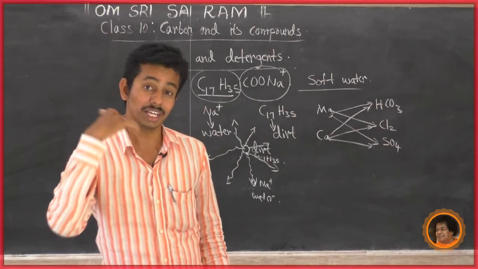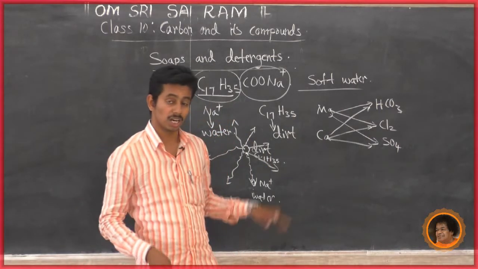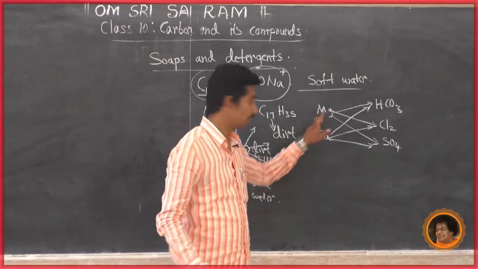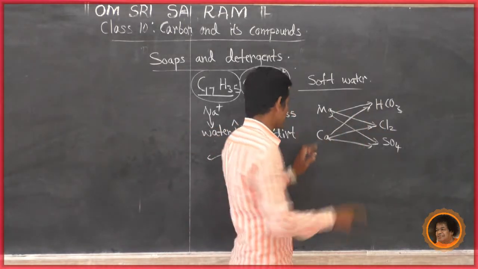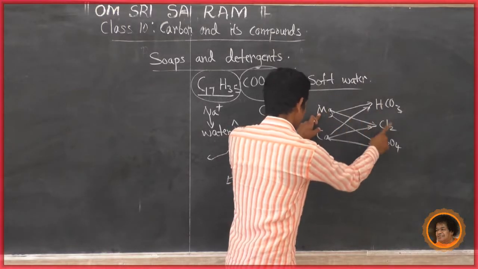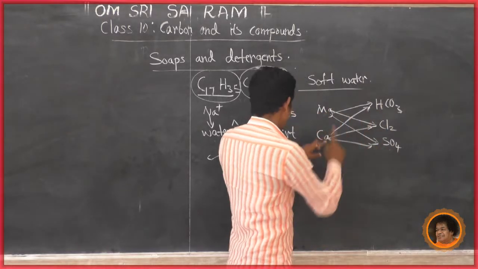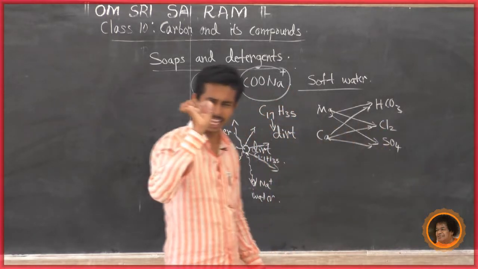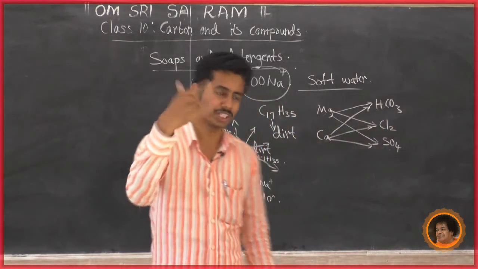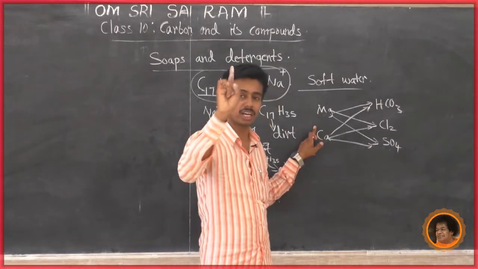Very simple. Why is the water hard? Because of these minerals. If water dissolves magnesium bicarbonate, magnesium chloride, magnesium sulfate, calcium bicarbonate, calcium chloride, or calcium sulfate, if any one mineral is dissolved in water, it is hard water.